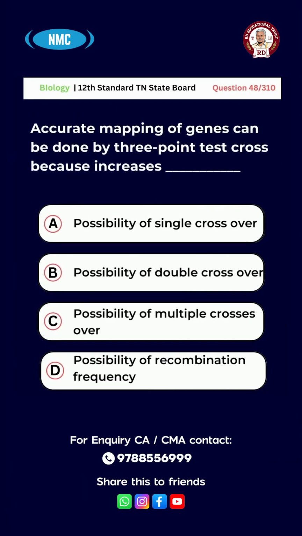Question number 48. Accurate mapping of genes can be done by 3-point test cross because increases. Option A. Possibility of single crossover. B. Possibility of double crossover, C. Possibility of multiple crossovers, D. Possibility of recombination frequency. The answer is option B, possibility of double crossover.